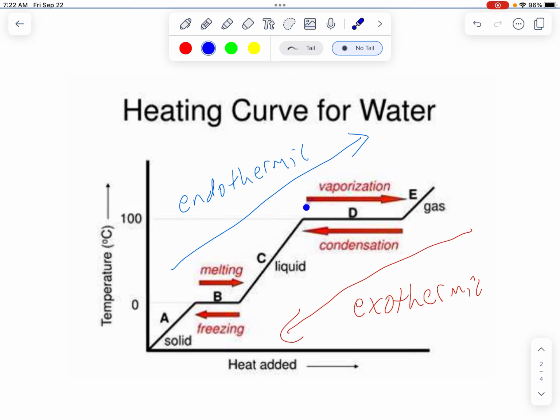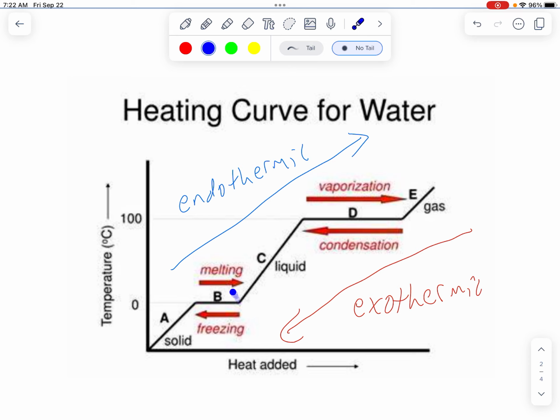Remember, an easy way to remember this is we use this in cooking. For example, if you're melting chocolates, you stick them in a pot of boiling water because they will never get above 100 degrees Celsius. So your chocolate will melt, but it won't burn. A useful thing here is that when things are switching states of matter from one to another, they stay at that temperature until they've completely changed to a new state, okay?